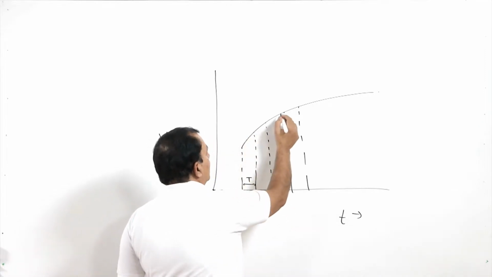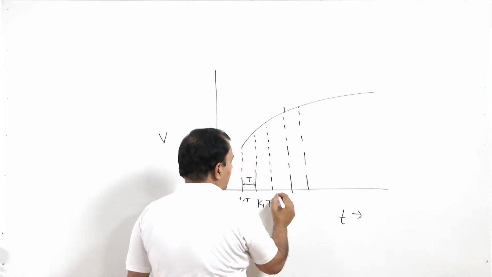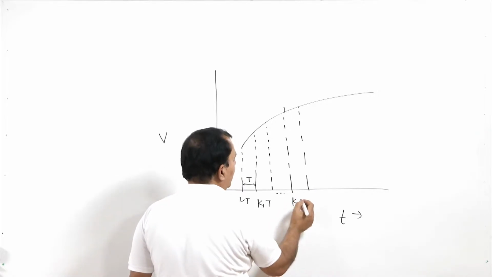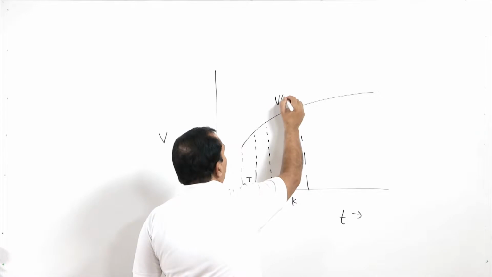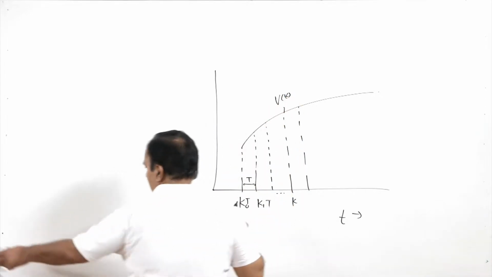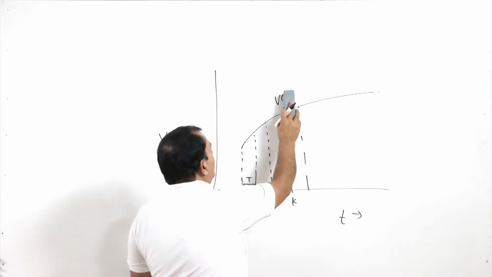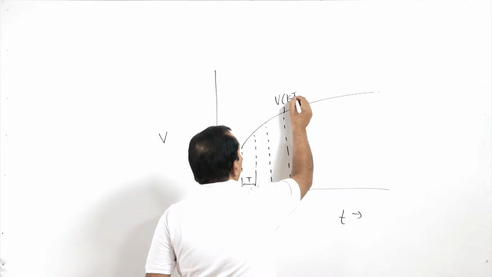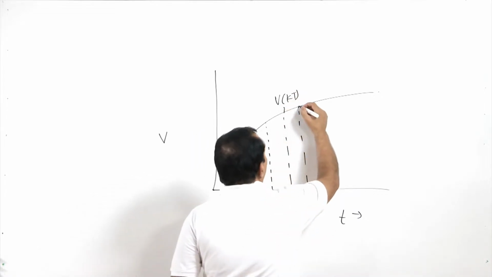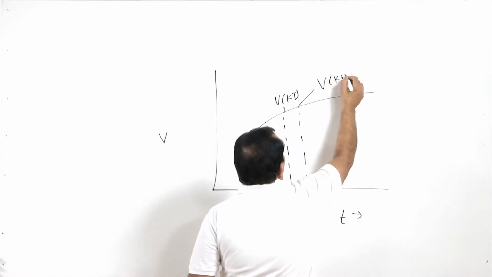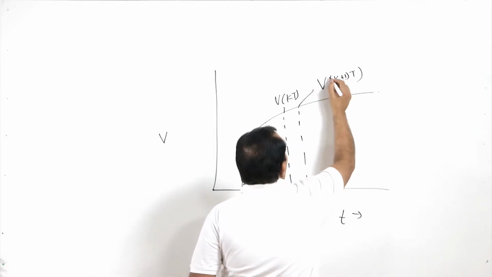So, let us say this is my some point k. So, I can define this as my Vk, and more general case if we will take, we will write this as V at the instant kt, and this point I can write as V k plus 1 t.